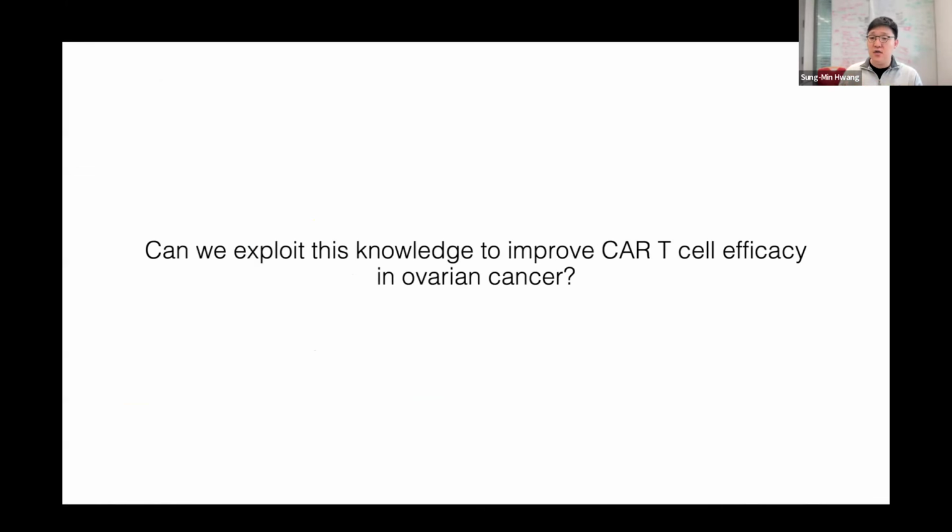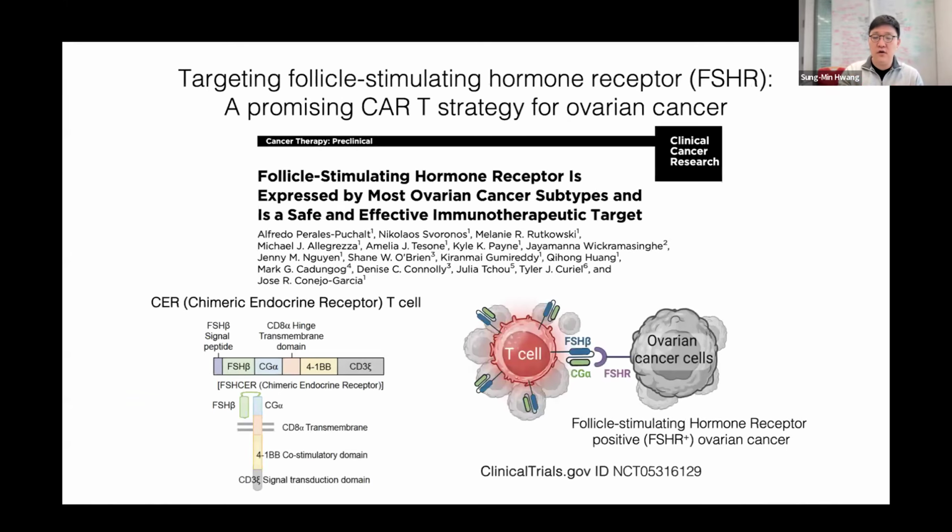So the final question is, based on this knowledge, can we improve CAR T cell immunotherapy in ovarian cancer? To test this, we utilize T cells expressing a chimeric endocrine receptor that uses two subunits of follicle stimulating hormone, FSH beta and CG alpha. Actually, it targets the follicle stimulating hormone receptor positive ovarian cancer cells.